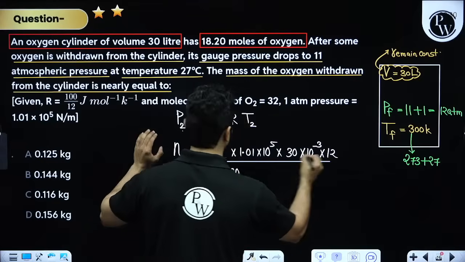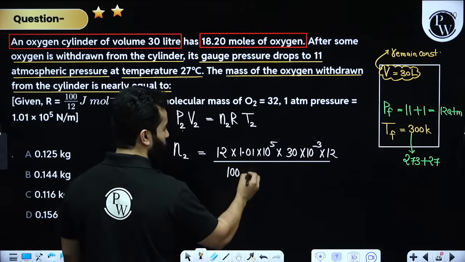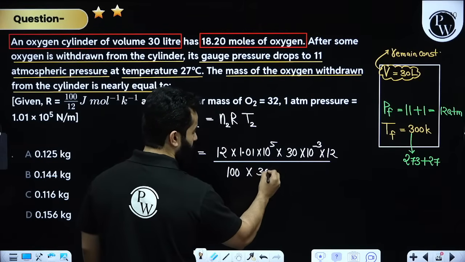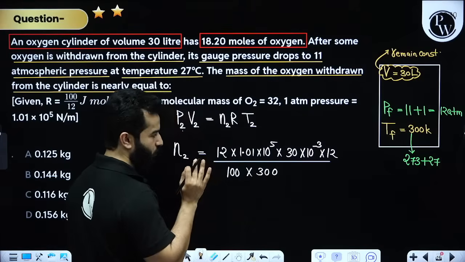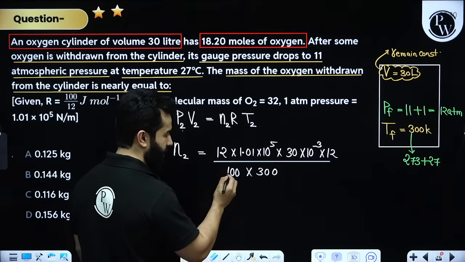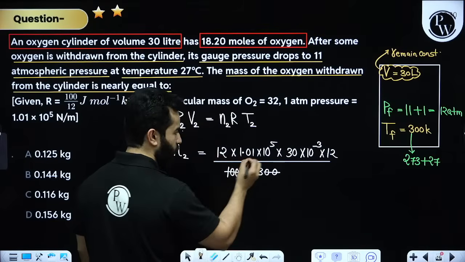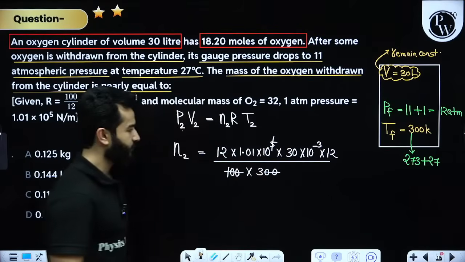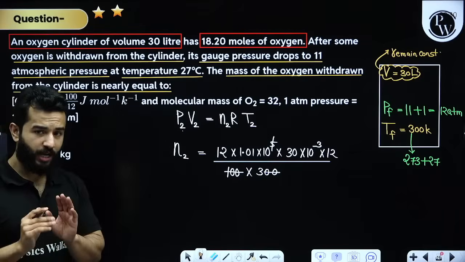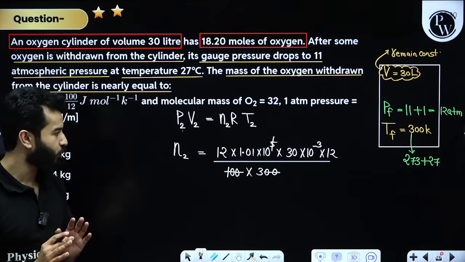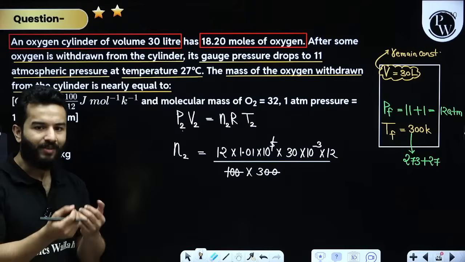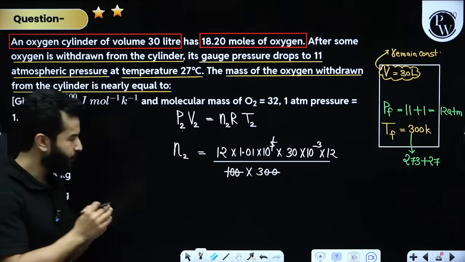Then you have got T2, and T2 is, mind you, 300 Kelvin. So let me tell you something. I've got 2 zeros, 4 zeros. I'll cancel out this 5. I'm also helping you with the calculation in this question, because that's what makes this question difficult.